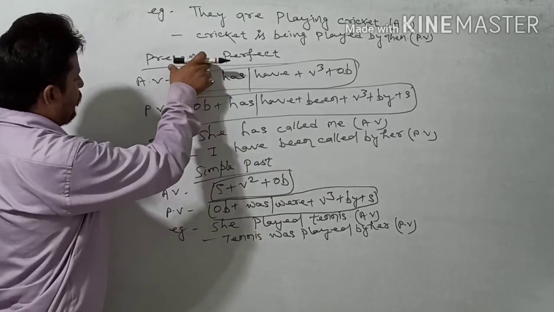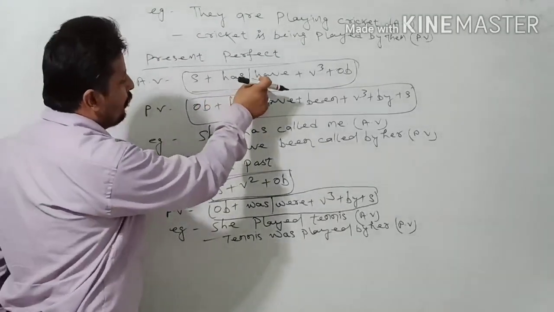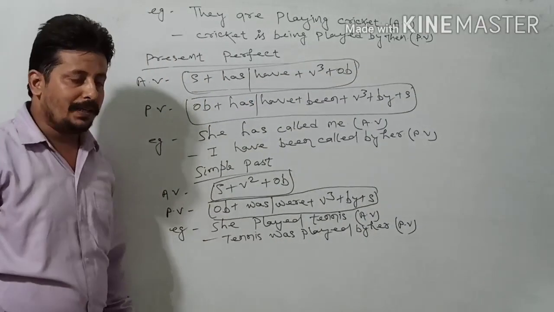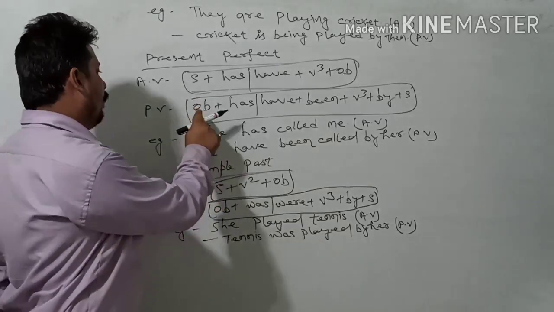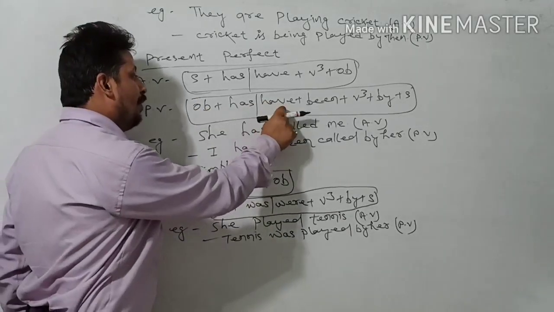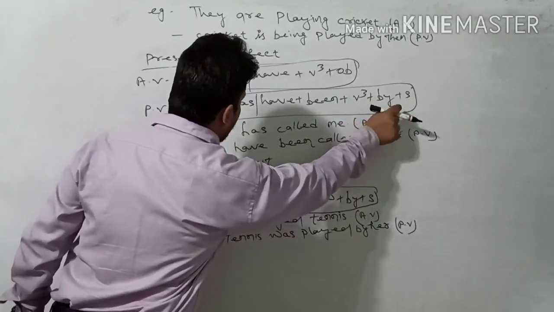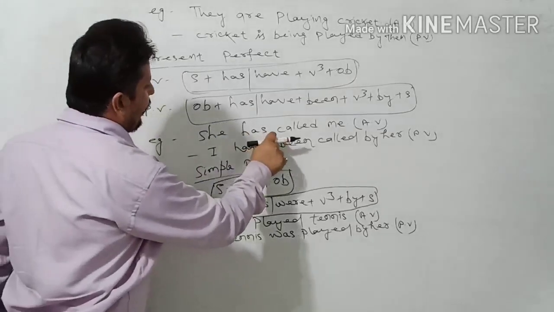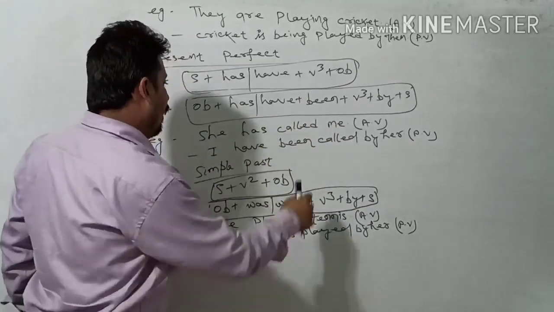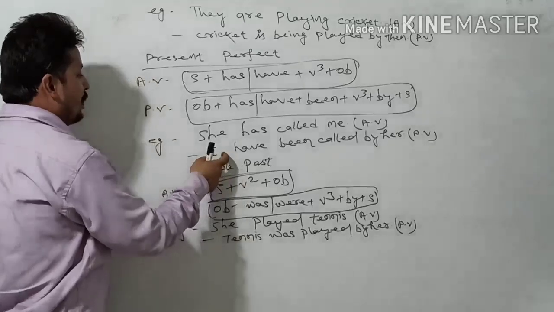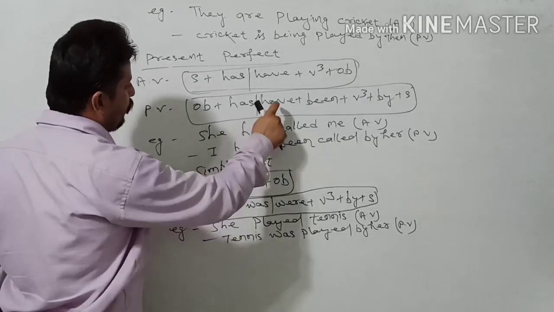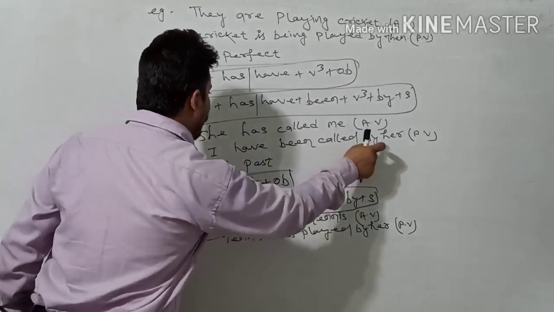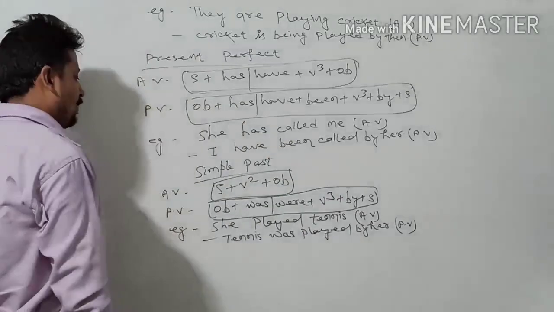For present perfect, the active voice structure is subject plus has or have plus verb 3 plus object. And in passive voice, we will have to follow this: object plus has or have plus been plus verb 3 plus by plus subject. So for the example, she has called me. This is in active voice. Me will be changed here as I, and for I you have to use have from both. I have been called by her. This is in passive voice.